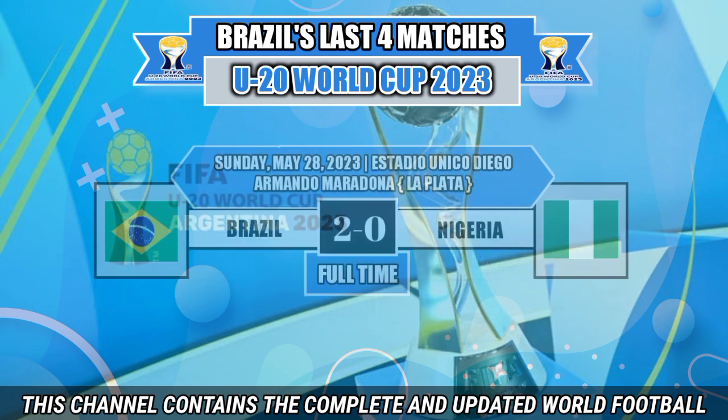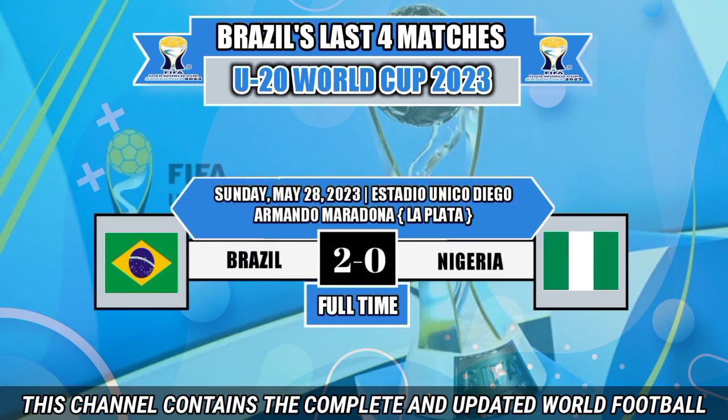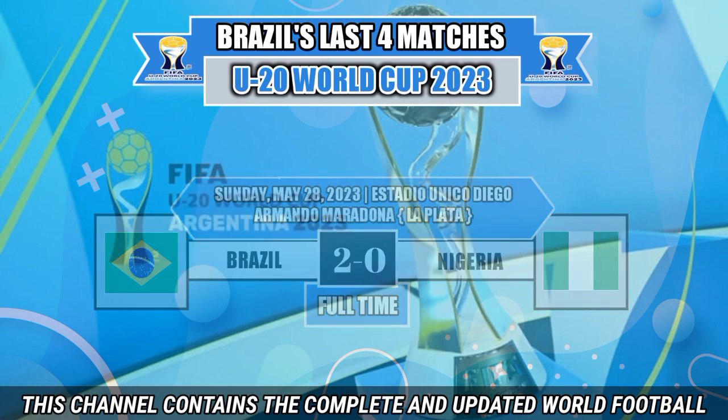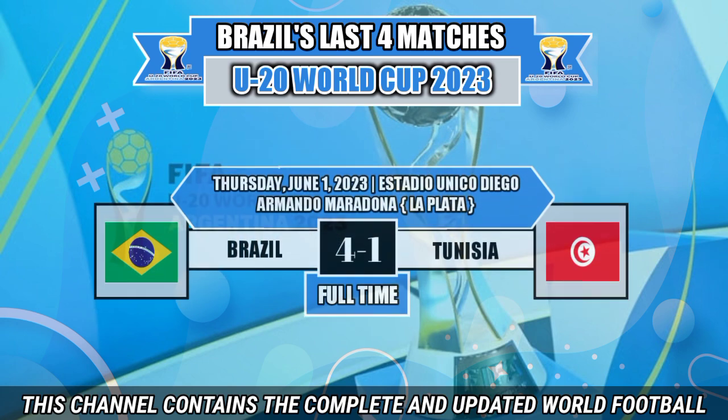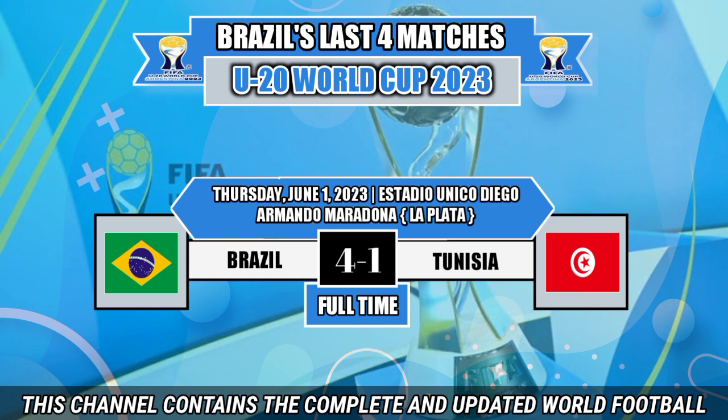Next, the Brazilian national team won versus the Nigerian national team, with a score of 2-0. Next, the Brazilian national team won versus the Tunisian national team, with a score of 4-1.